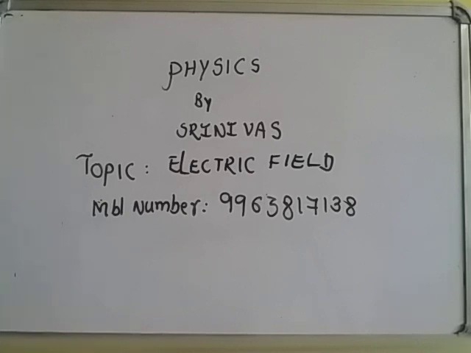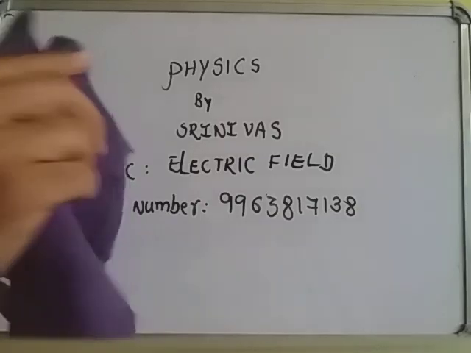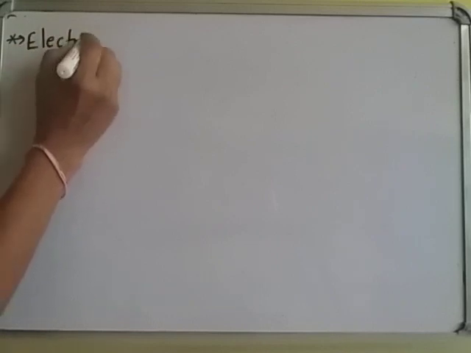Now I am going to start today's topic, that is electric field. First of all, what is electric field?